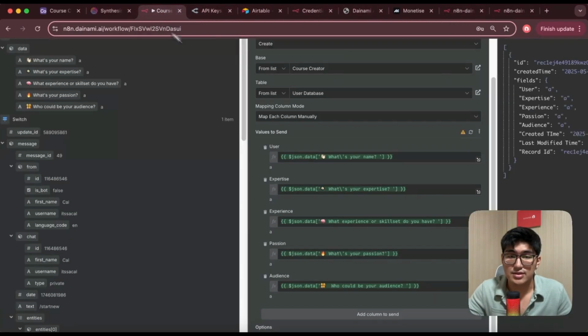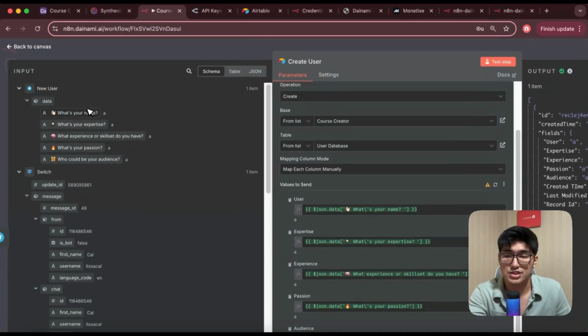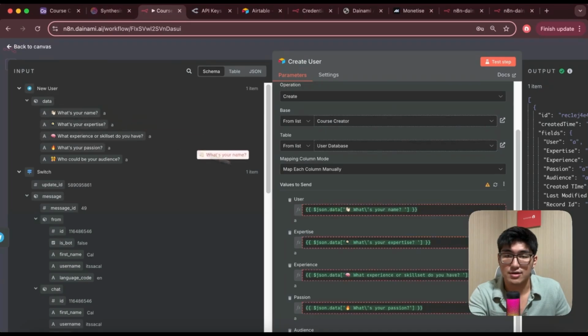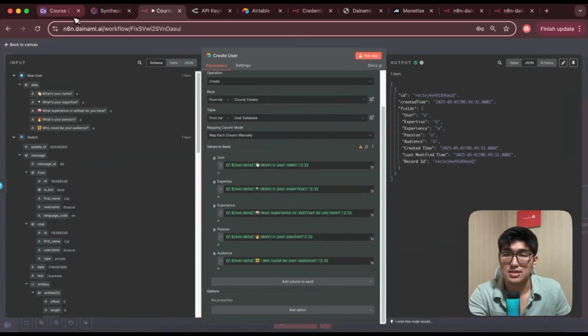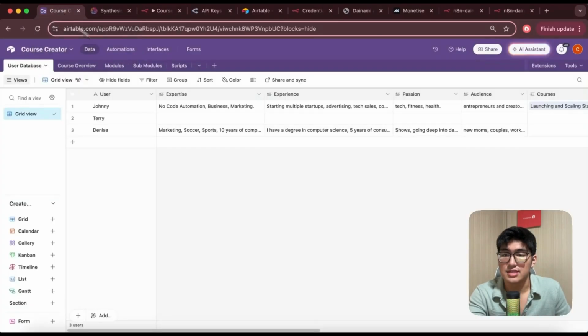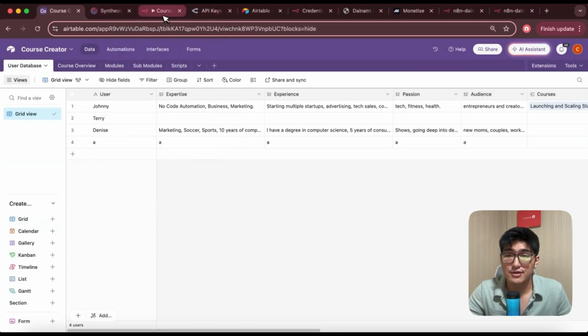If you go into n8n, you can see over here, in the previous input, we will have the information like form data: what's your name, what's your expertise, skill sets, experience, and so on. So I have to drag all this information and just paste them in, and I can map them from Telegram and save them into our Airtable. You can see over here, there will be a new user, right? So let's keep it as it is. And that's all we have for the top section.